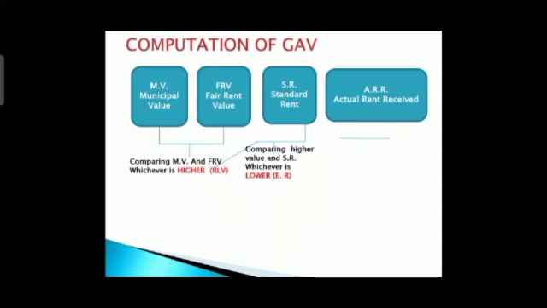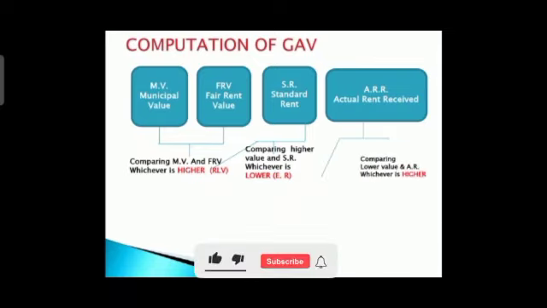And here we consider whichever is the higher amount. So you understood these things. What we have seen here is that in case of municipal value or fair rent value, whichever is higher, and in case of RLV or standard rent, whichever is lower, we get expected rent, and then expected rent and ARR, whichever is higher. Now in case of ARR, we have some points to remember.